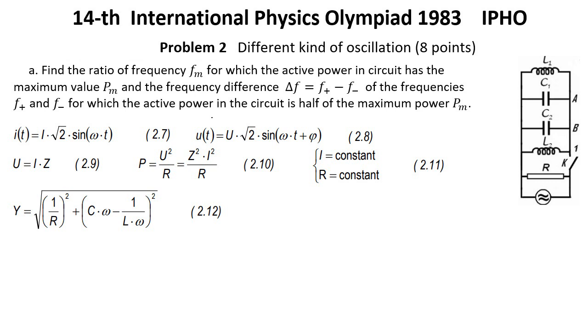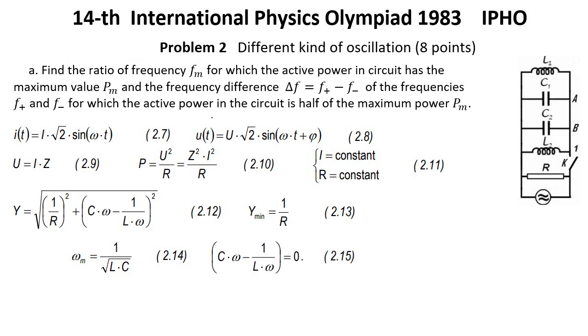The admittance, formula 2.12, has as function of the pulsation omega the smallest value Y minimum equal 1 over R. For the pulsation we have omega m equal 1 over square root from L C. In this case we have C omega minus 1 over L omega equals 0. So, the maximal active power in the circuit has the value R multiplied by I square and occurs in the situation of alternative current furnished by the source at the frequency Fm equal 1 over 2 pi multiplied by omega m, which is 1 over 2 pi multiplied by square root from LC.